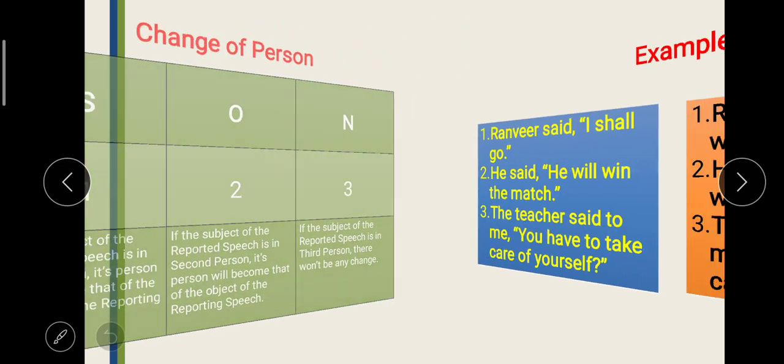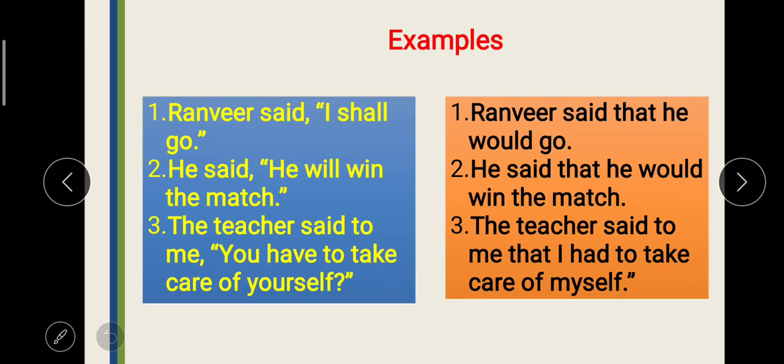So we have to follow this formula to change the persons. Now let's see a few examples. Ranveer said, I shall go. We need to focus on the subject of the reported verb. Let me circle it properly. This is I, and I is first person. So our formula says son upon 123. If the subject of the reported speech is in first person, it will change according to the subject of the reporting verb. And the subject of the reporting verb is Ranveer, a name, which is third person.